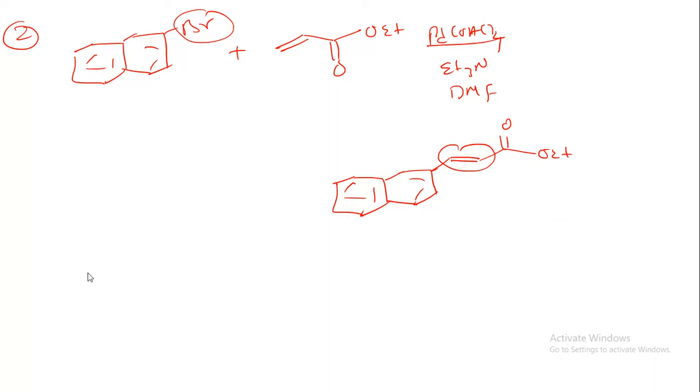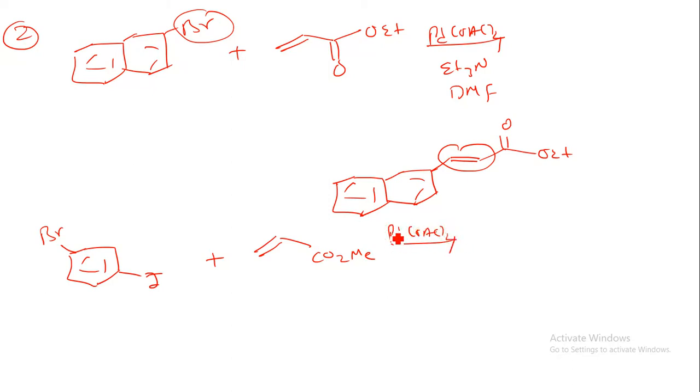Now what will happen if we have two types of halogen atom present on the benzene ring. Suppose we have bromine and iodine, so at that time you have to consider the most easily leaving group. So in the comparison of fluorine, bromine and iodine, iodine is the best leaving group.